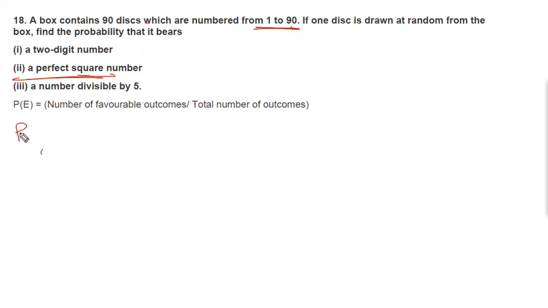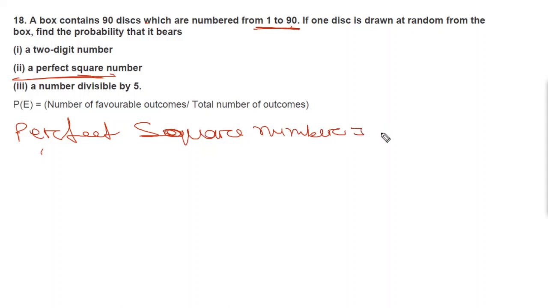So what are the perfect square numbers? 1, 4, 9, 16, 25, 36, 49, 64 and 81. So how many? 1, 2, 3, 4, 5, 6, 7, 8, 9. So 9 square numbers are there.